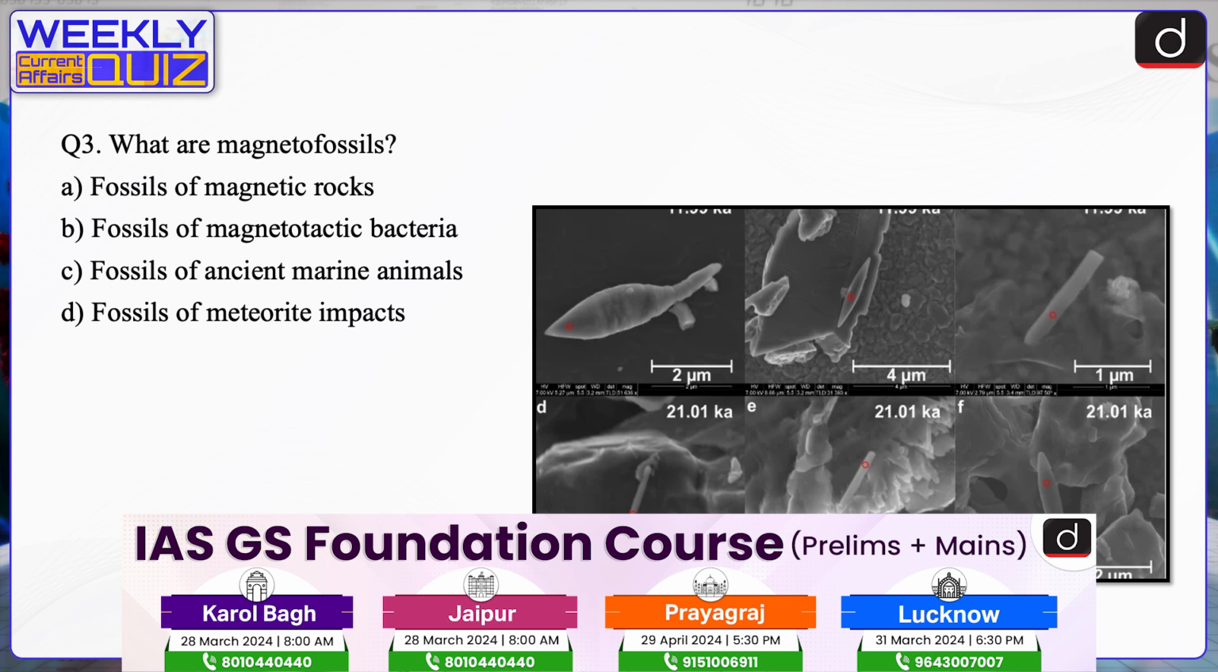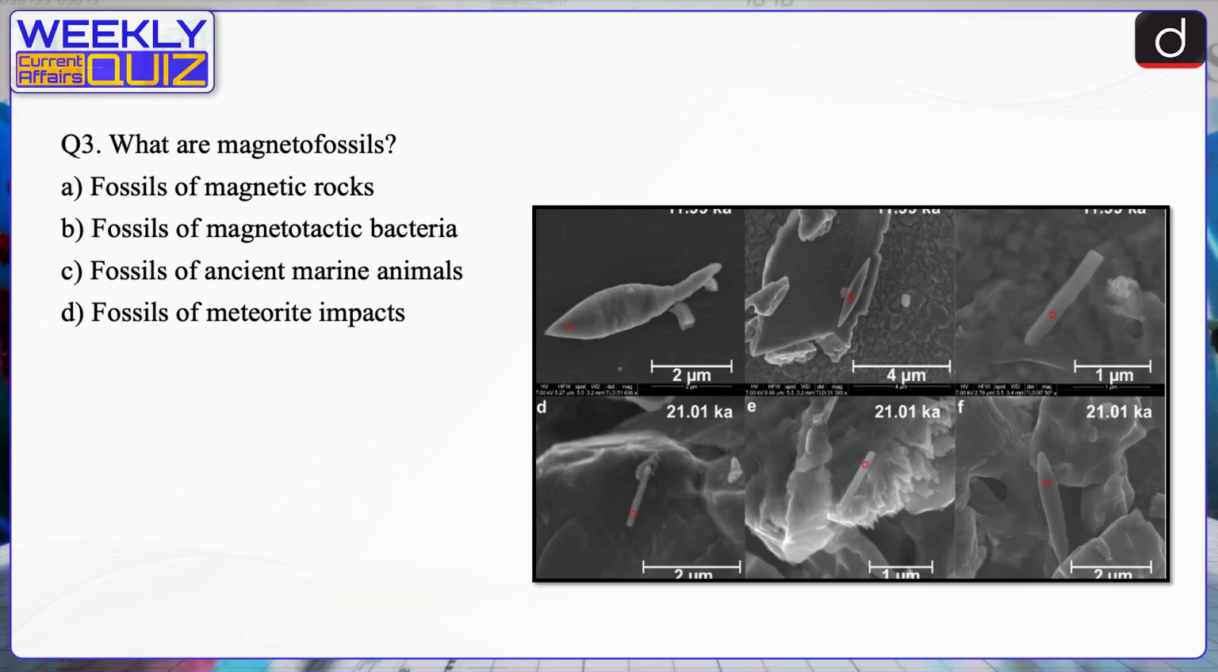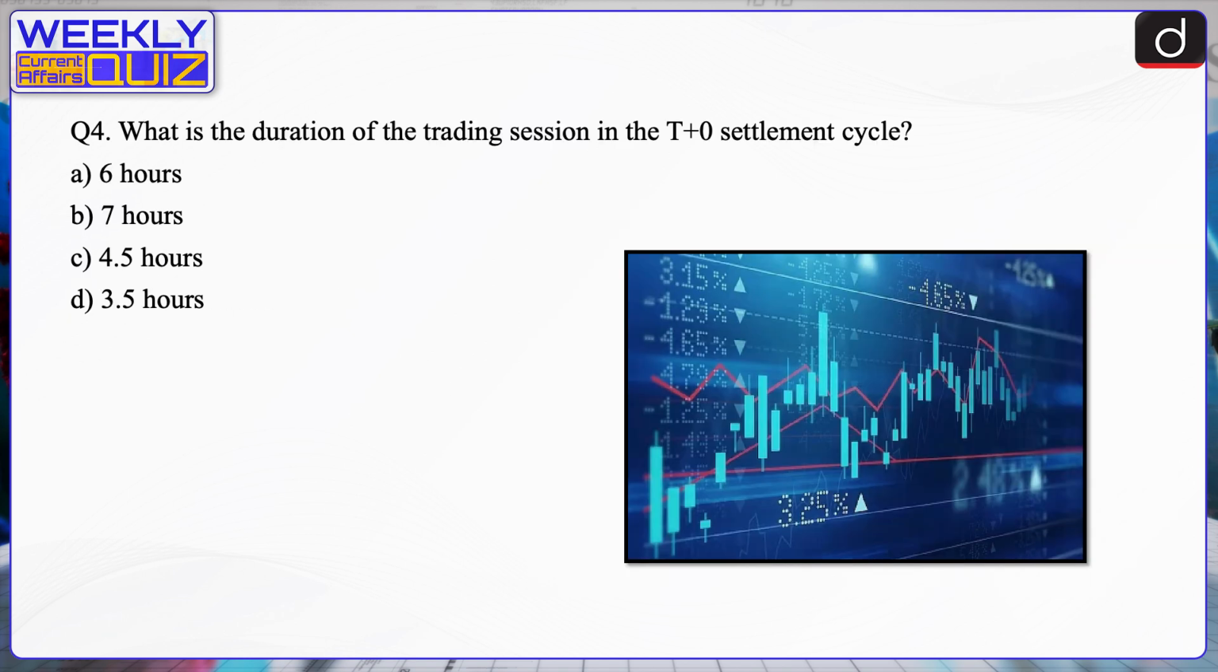Magnetofossils are remnants of magnetic particles produced by magnetotectic bacteria, not magnetic rocks or other geological formations. These fossils preserve the presence of these bacteria within ancient sedimentary layers, offering insights into past environmental conditions and microbial life.